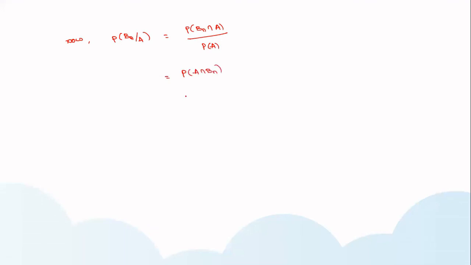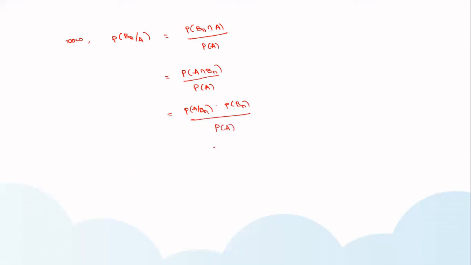There is no problem with this, since you are taking an intersection. And probability of A intersection Bn is already taken, so that is written as probability of A given Bn into probability of Bn, divided by probability of A.